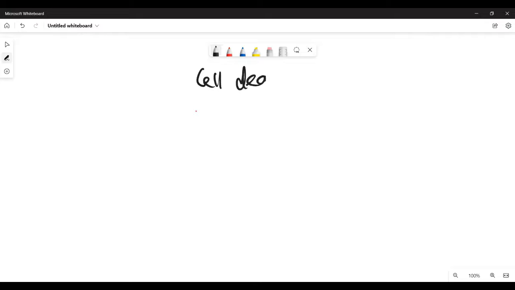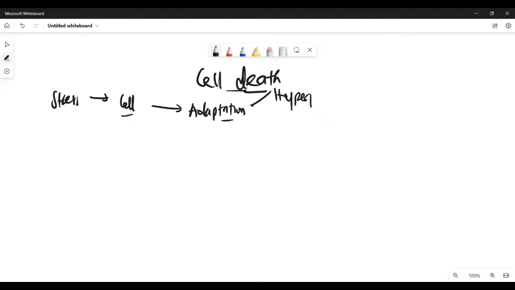Let's move on to cell death. A couple of days ago, we spoke about cellular adaptation. We mentioned that if you put too much stress on a cell, the cell can adapt. We mentioned different ways that a cell can adapt: hypertrophy, hyperplasia, metaplasia, and so on and so forth.